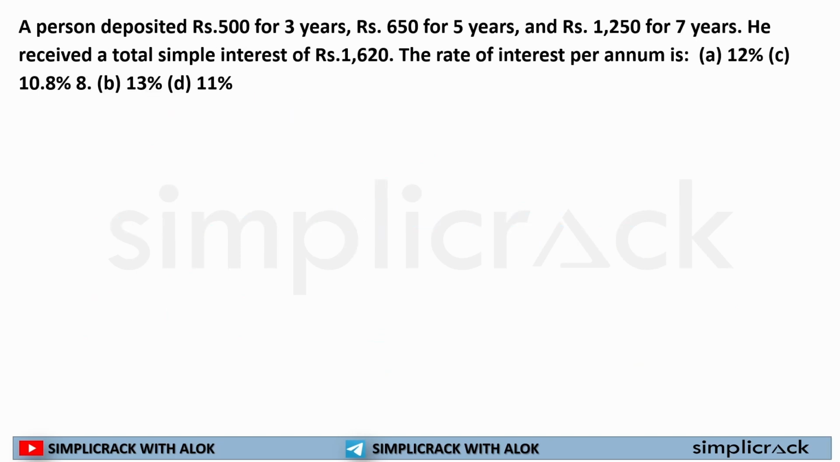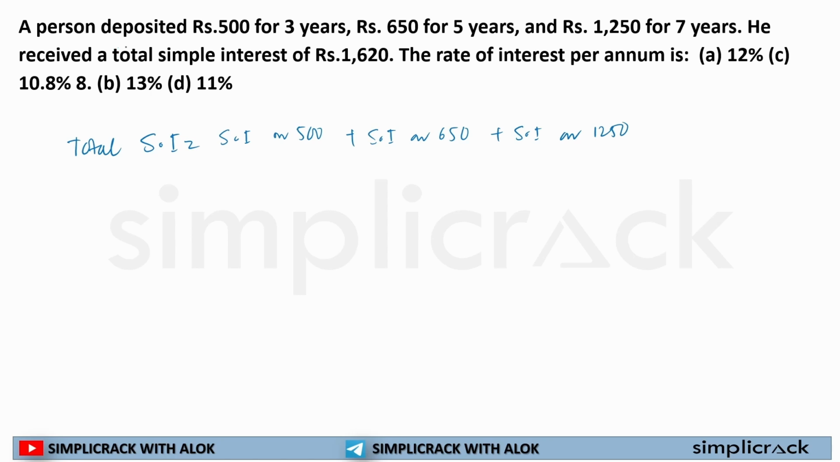A person deposited 500 for 3 years, 650 for 5 years, 1250 for 7 years. He received a total simple interest of 1620 rupees. Find the rate of interest per annum. Why do I need to worry about it? I do not need to worry about it. So it is saying total simple interest is equal to simple interest on 500 plus simple interest on 650 plus simple interest on 1250. Am I clear? Yes, sir, you are clear.